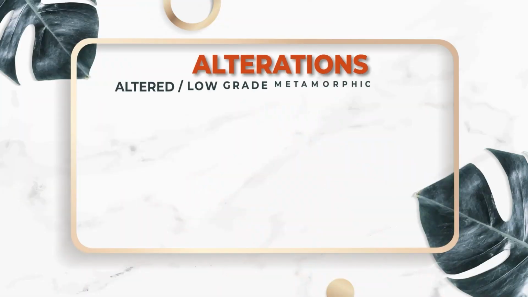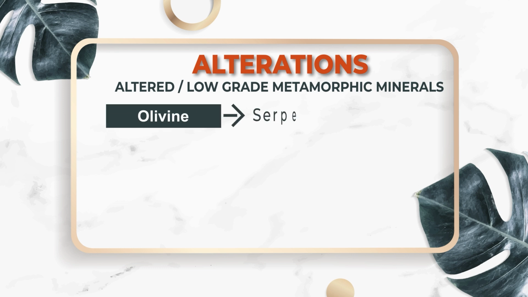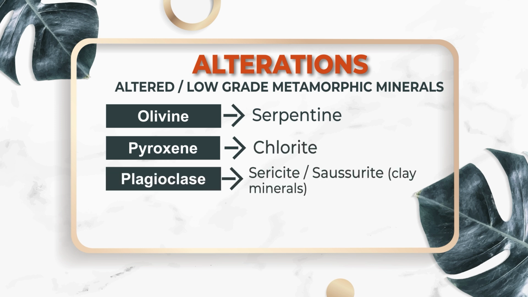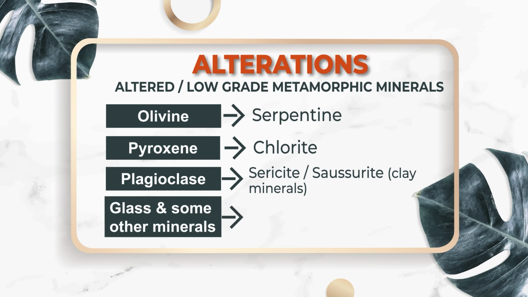As we already talked about, basalt gets altered very easily. So the altered and low grade metamorphic minerals are as follows. Olivine can get altered to serpentine. Pyroxene may get altered to chlorite. Plagioclase may get altered to sericite or saussurite, which are clay minerals. Glass and some other minerals may get converted to saussurite.